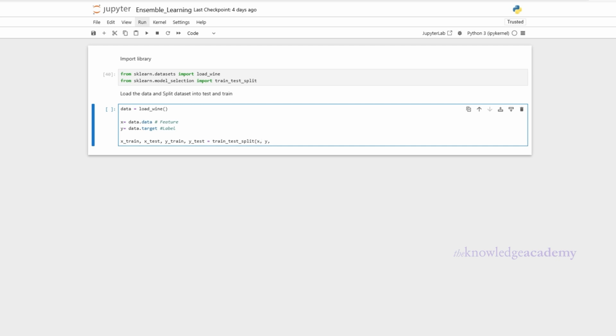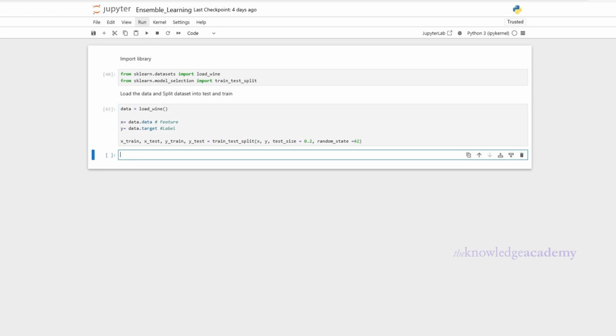Since we are taking 80% for train and 20% for test, our test size will be 0.2, and to ensure consistency in results, we set a random state value, which keeps the data split the same every time we run the code. Let's run it! Now here is when the magic happens. First, let's see the power of bagging.